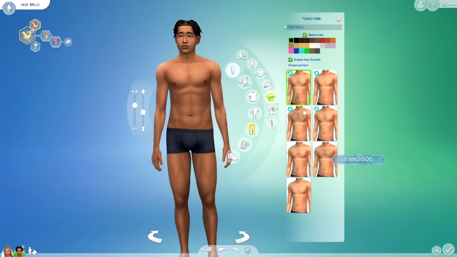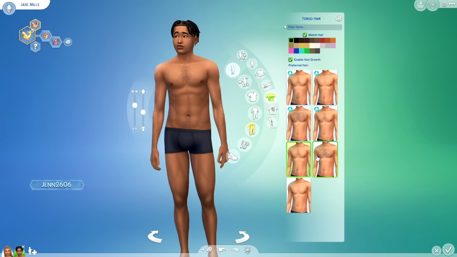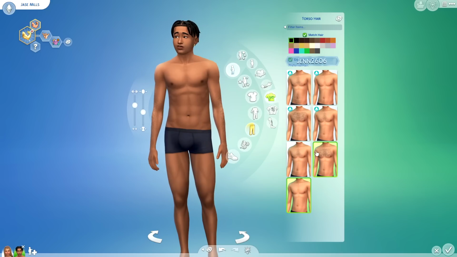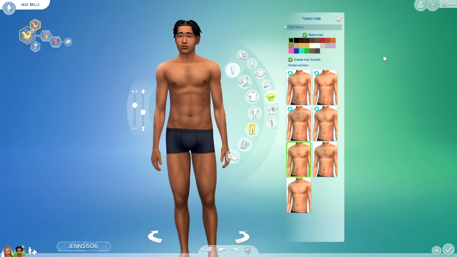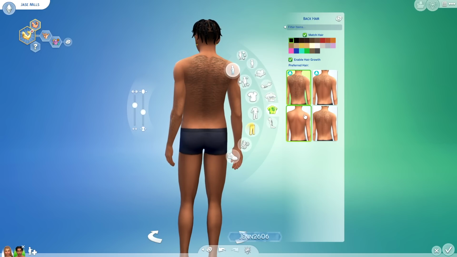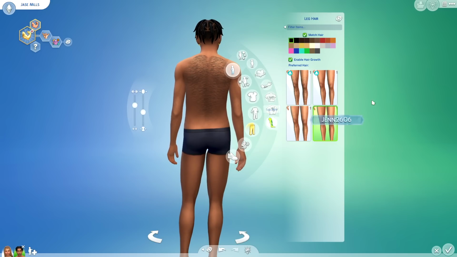But we have torso hair and a lot of different options if you have the expansion, but there are some really cute options that will be a part of the base game. There is the option to obviously have no hair as well, and that also ties into the enable hair growth feature. Back hair is also another thing, of course, so you can go ahead and play around with some of those options.